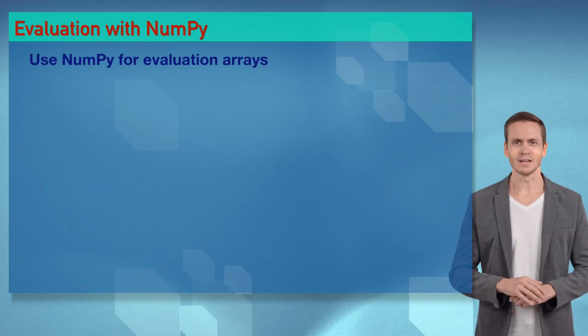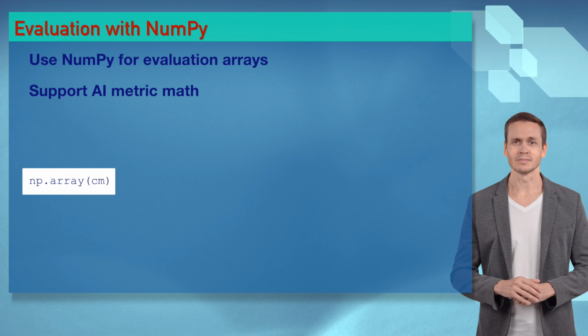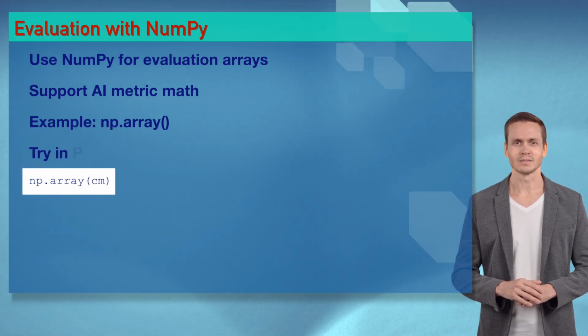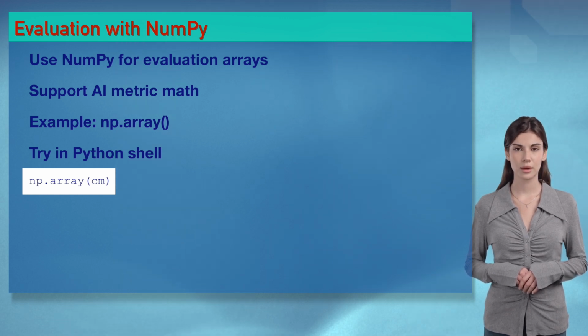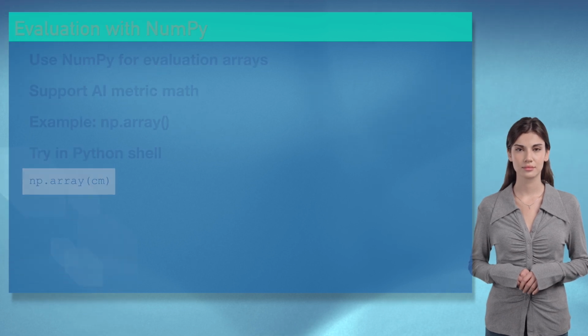Wizards, day 39's NumPy with evaluation is a triple threat for Sophia. np.array(cm) powers AI math, coding fireworks. You're powering my heart, Ethan. Wizards, NumPy supports AI evaluation. Try it in our challenge.